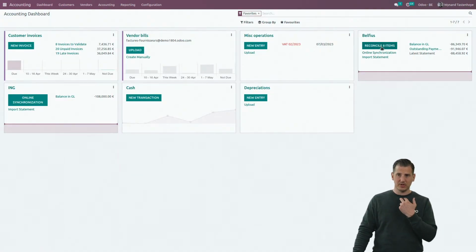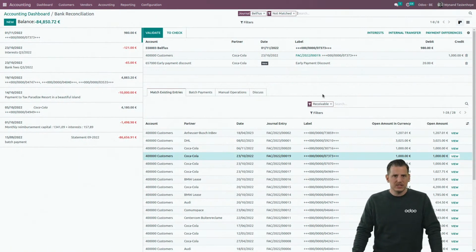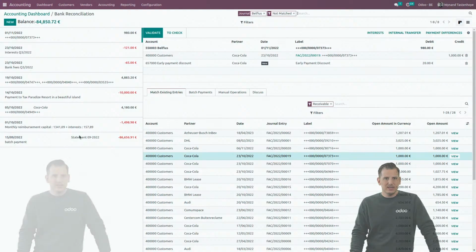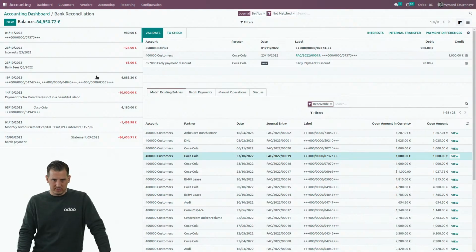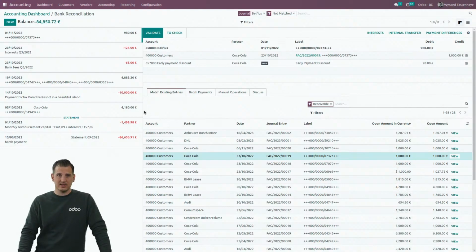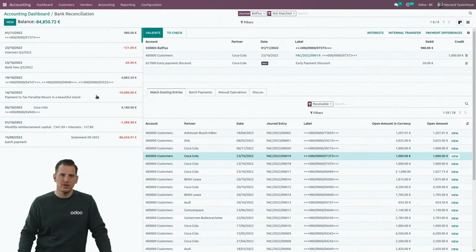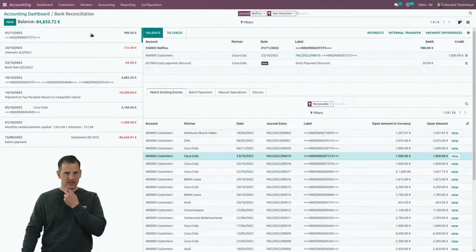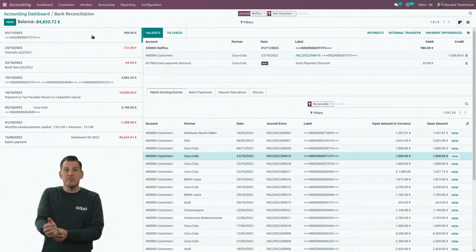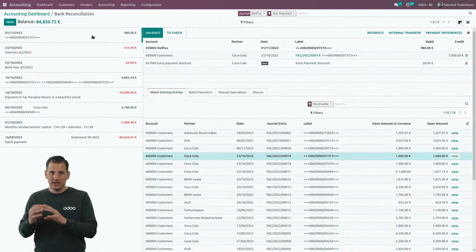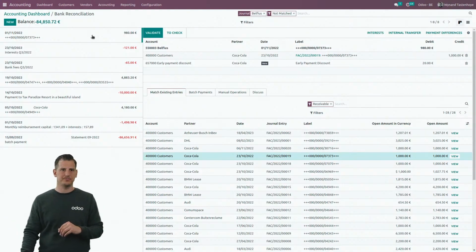That's exactly what we're gonna do right now, by the way. If I click on reconcile the items, I can see at the left side all the different items that I need to reconcile. And at the right side, I can see how that accounting entry will be created. So I provided here some common examples that can be used, and how the reconciliation models that I put in place here can help us to automate the reconciliation.